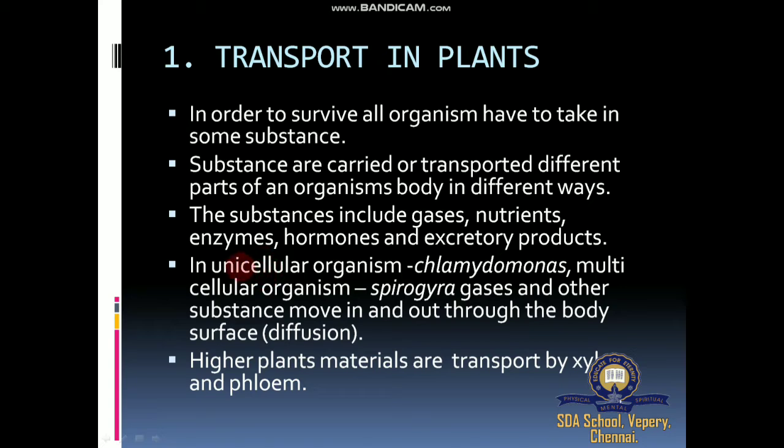The entire body composed of only one cell is called a unicellular or single celled organism, such as the one celled plants Chlamydomonas, chlorella, nostoc, and yeast, a one celled fungus. In Chlamydomonas and multicellular organisms at the primitive level, like Spirogyra, gases and other substances move in and out through the body surface, because in our body we have very well developed organs and organ systems, but here only one cell composes the entire living plant or one celled animal.